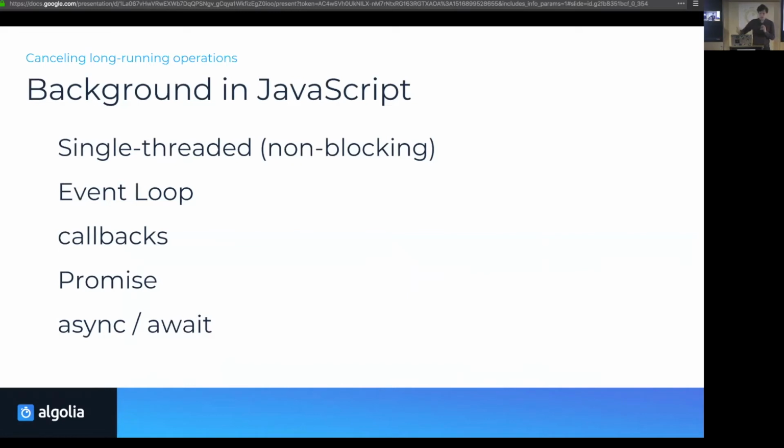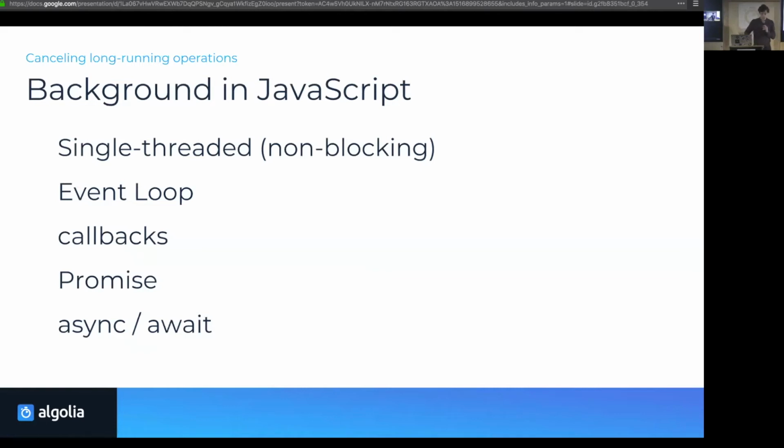It will continue while the loop goes on, and if this thing has meanwhile finished, we will continue there, and otherwise we continue with the rest.